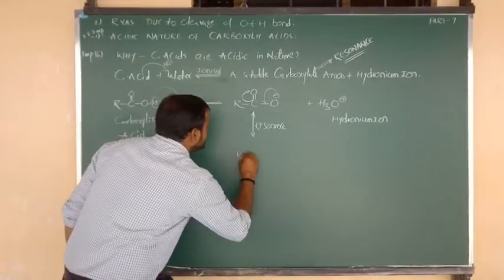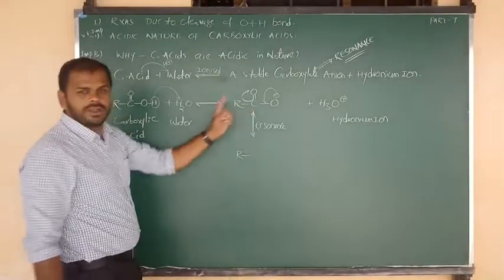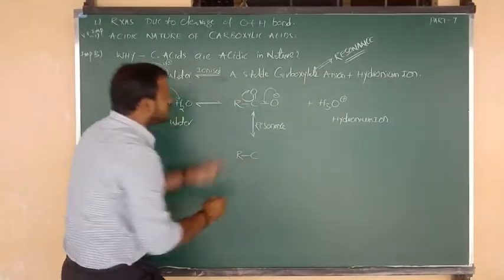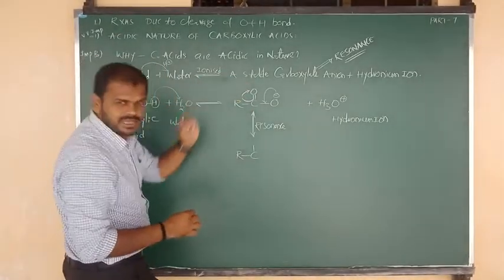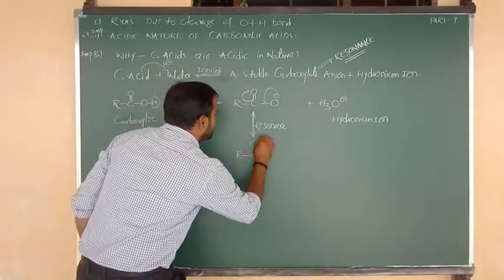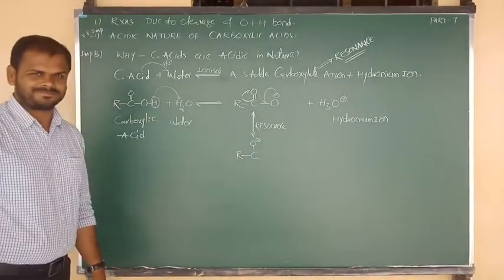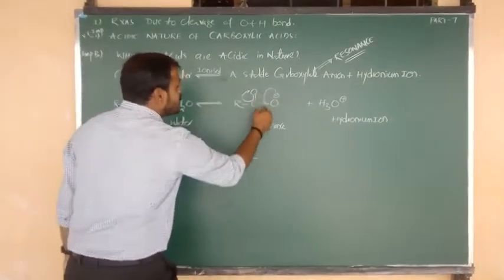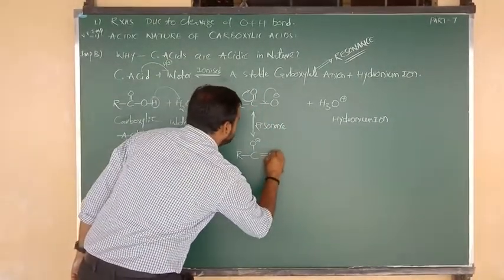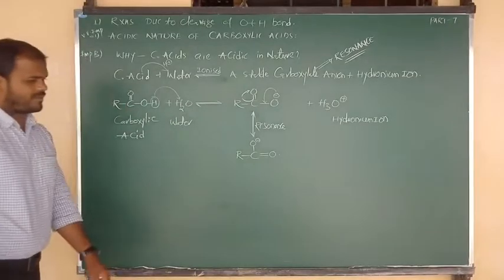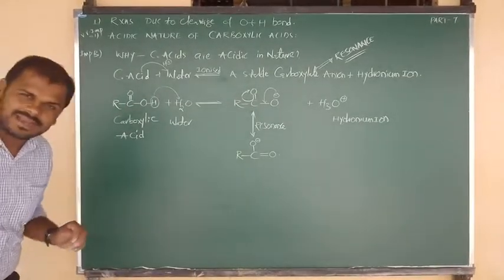Here I am going to write the R bonded to C. The double bond becomes a single bond. The pi bond shifts towards the oxygen, which means the oxygen contains a negative charge. This negative charge delocalizes between the oxygen and the carbon, which means we have to write a double bond to O here. I hope you understand this clearly.